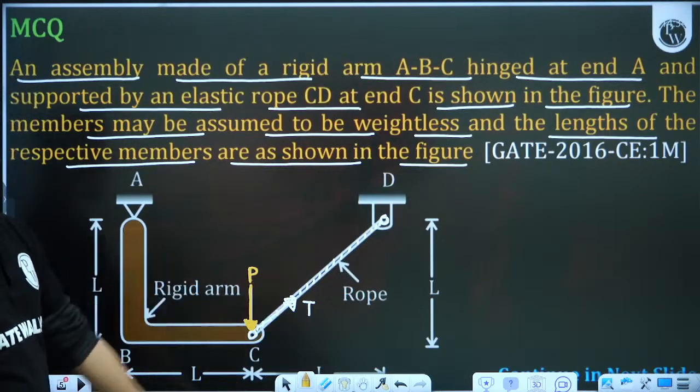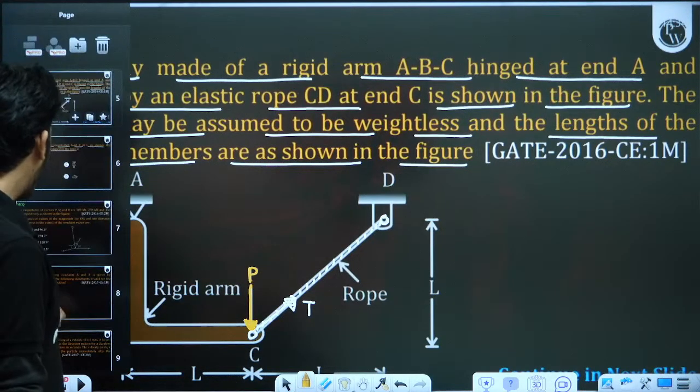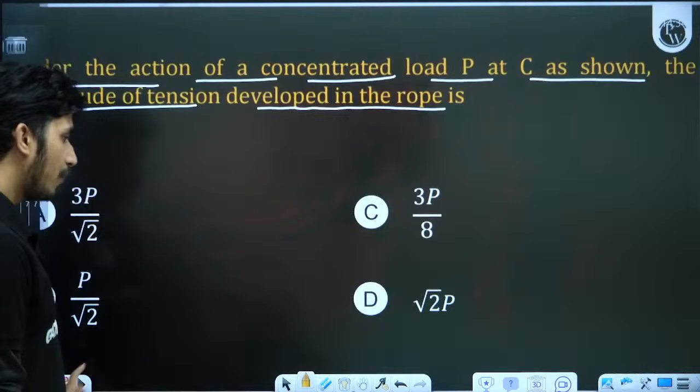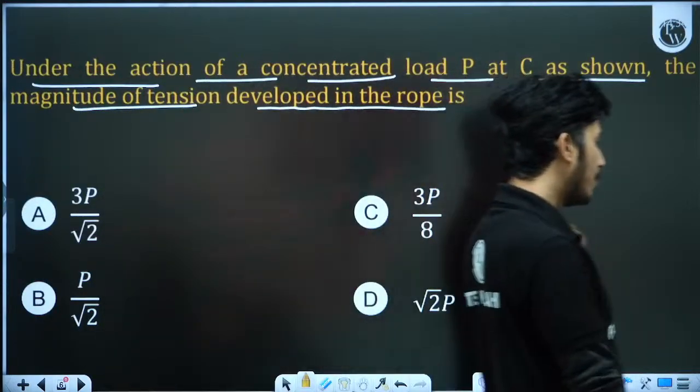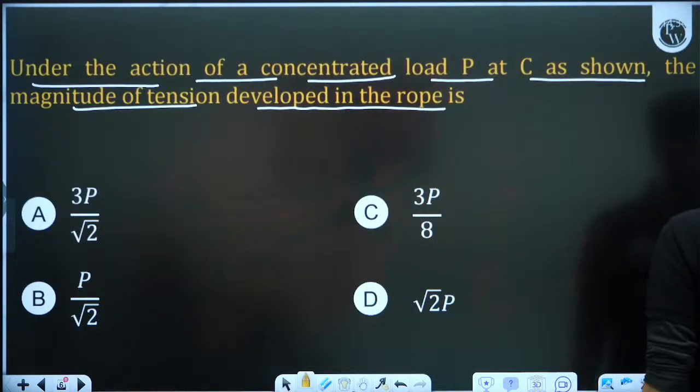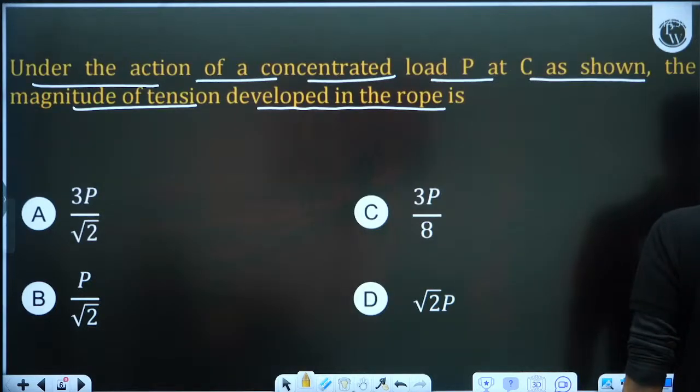So now they are asking the tension. Okay. So I am creating the poll. You have options. First write down the options, because I will be going back towards the slide. So first write down the options if required. Then I will be moving to the previous slide. Please write down the options first.